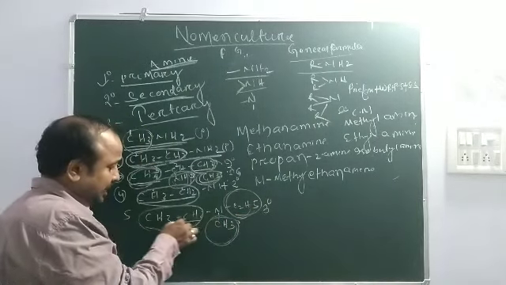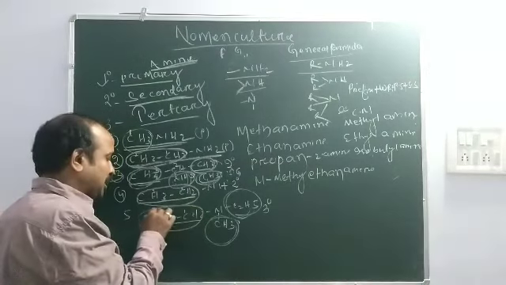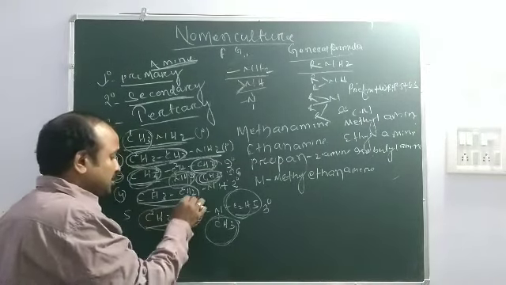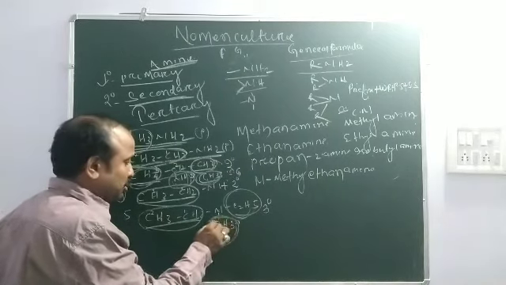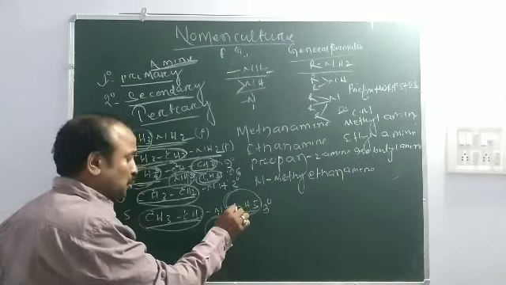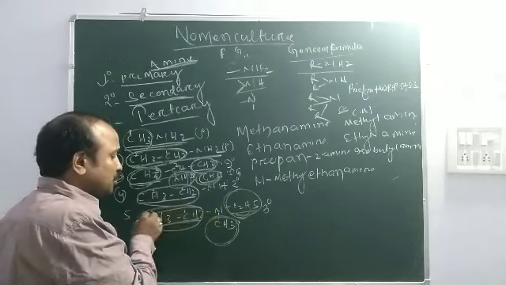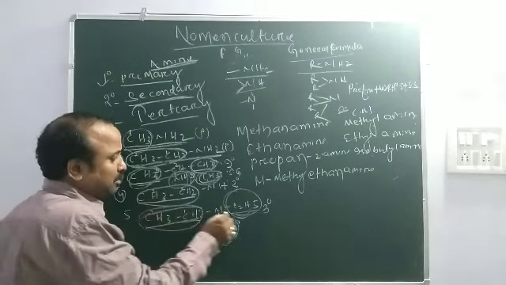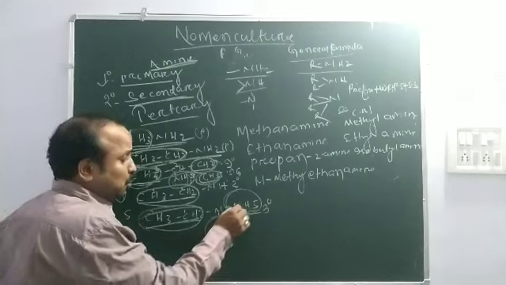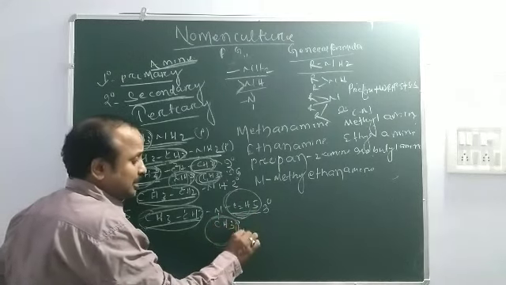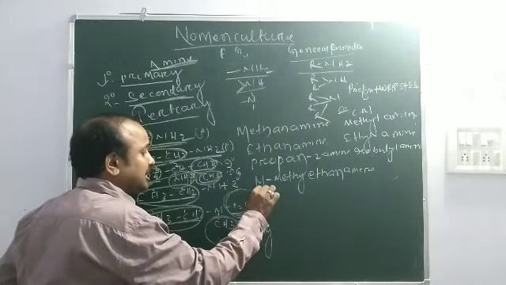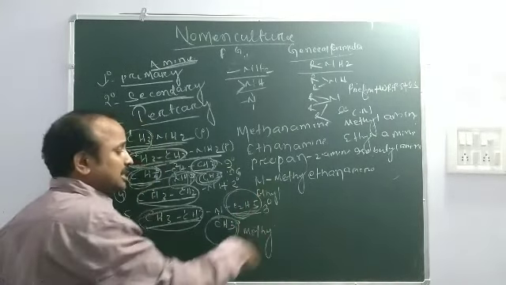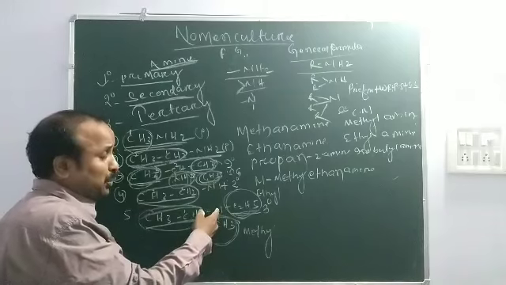As this chain contains the highest number of carbon, this is the principal chain. Then there are two other substituent groups. Here is also carbon number 2, so you can take it from this side or this side. There are two substituent groups: one is methyl and another one is ethyl. Both are connected to nitrogen.